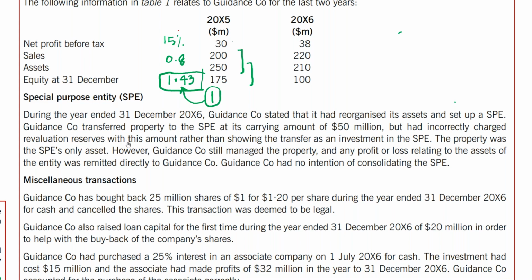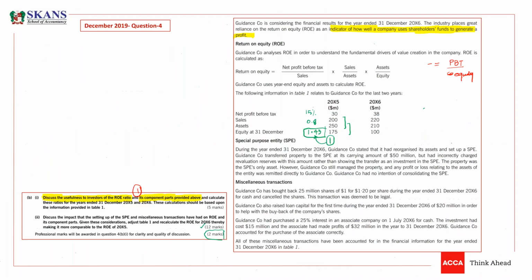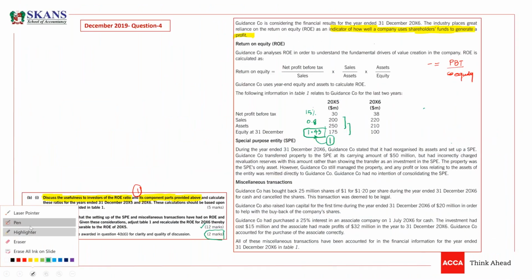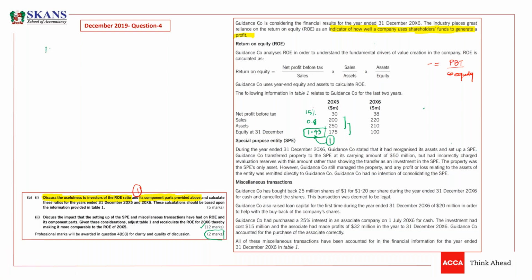So what we should do is debit investment in SPE and credit investment property. Our investment property is decreasing; we have transferred it to SPE.